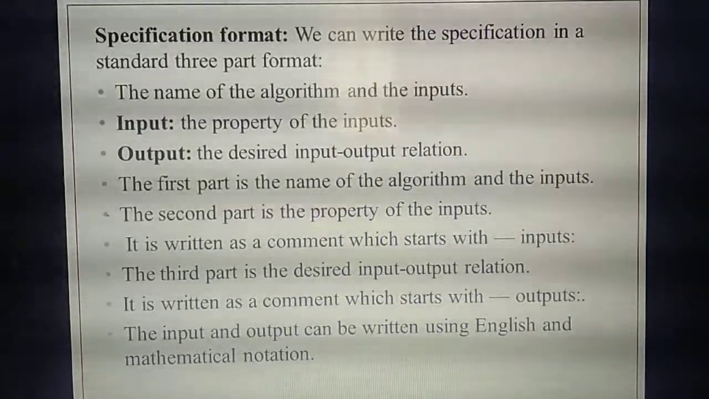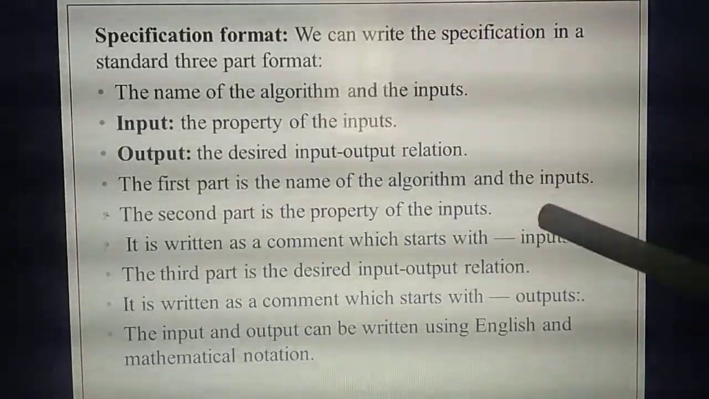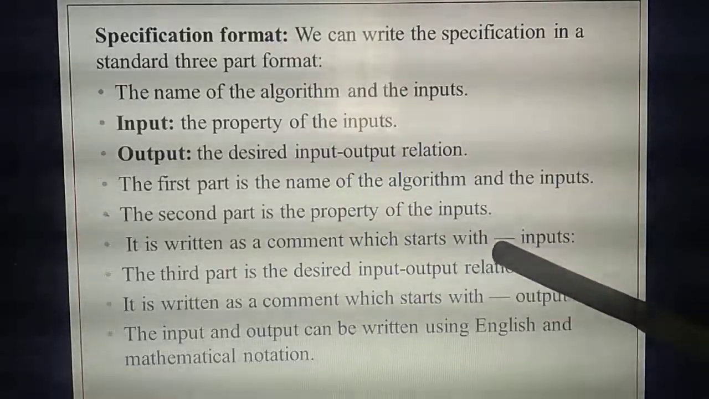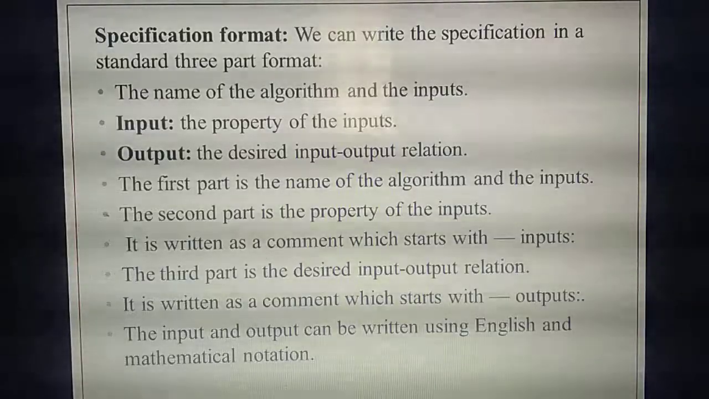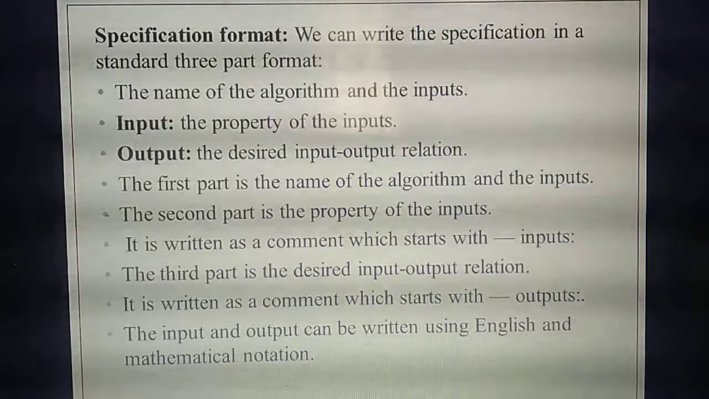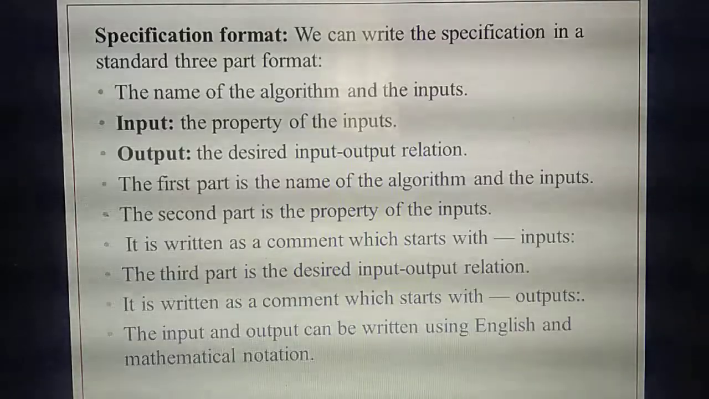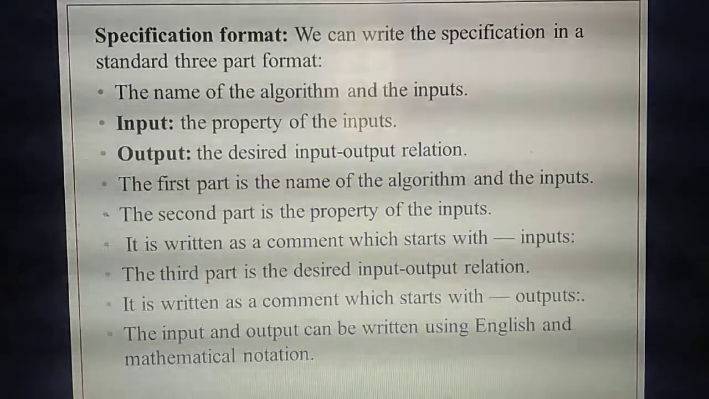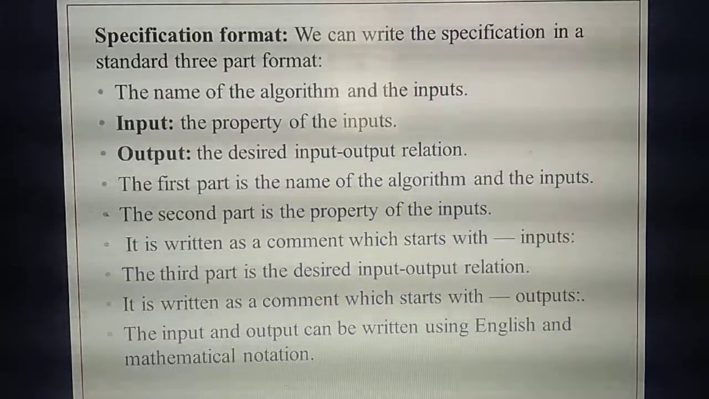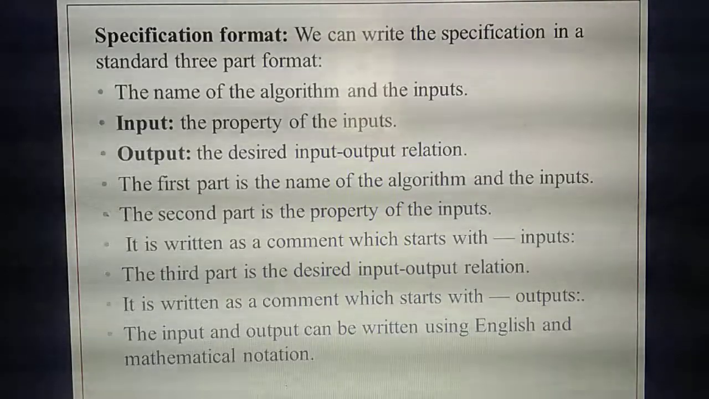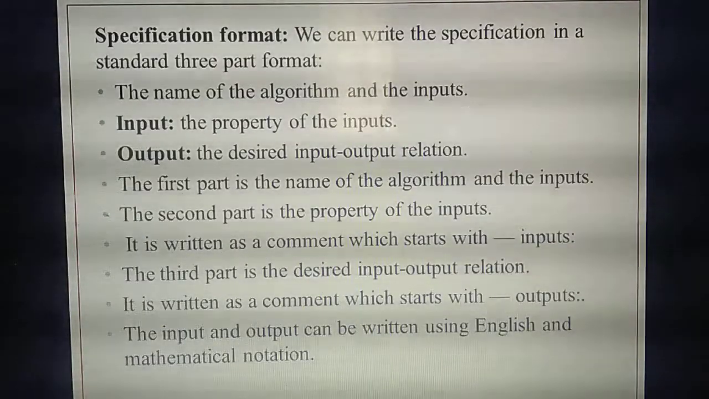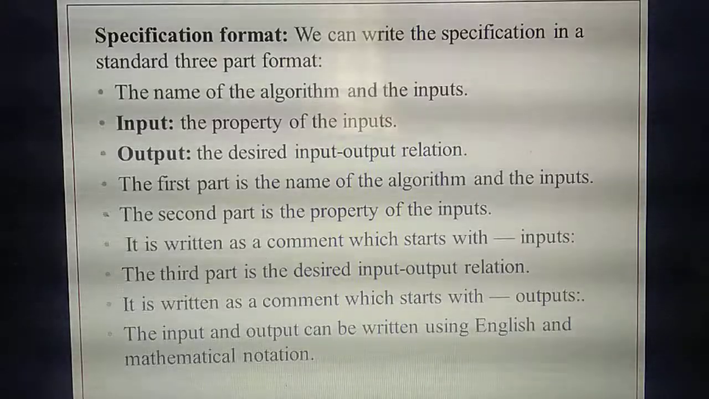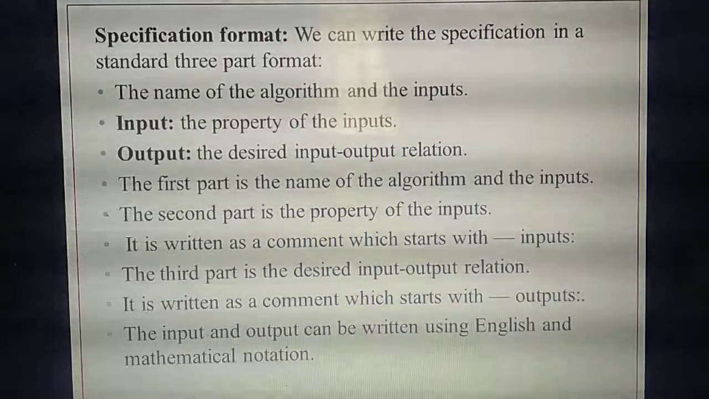So always you will write the input and output relation starting with which symbol? This double dash. Yesterday we studied the double dash line. What is that? Comments. What's the use of comment lines? Comments are only for your understanding, for humans only. While you are executing the algorithm or the program in the computer, it won't take that line to execute. Those lines are only for human understanding.